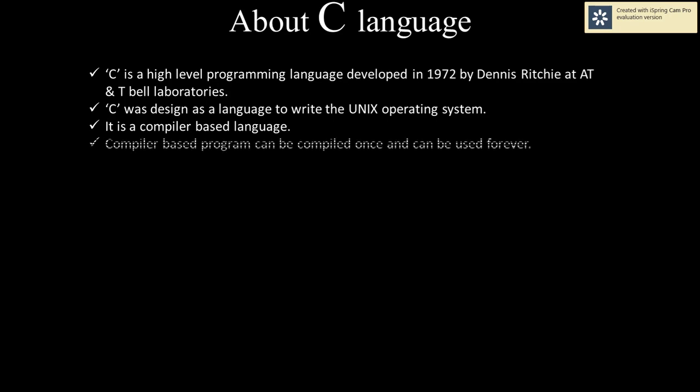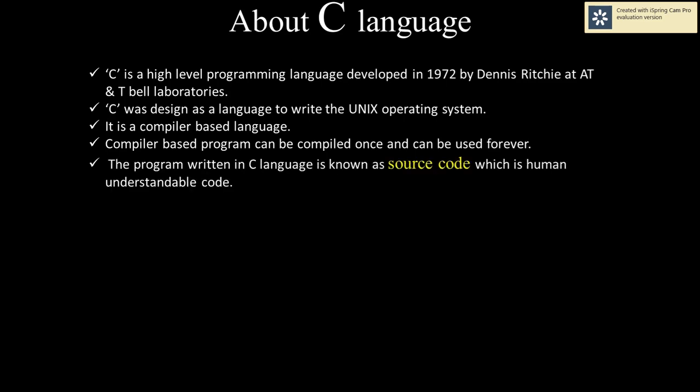Next, a compiler based program can be compiled once and can be used forever. That means if we write our program in a C file, then after we compile it, we can use that compiled code, which is known as object code, forever.